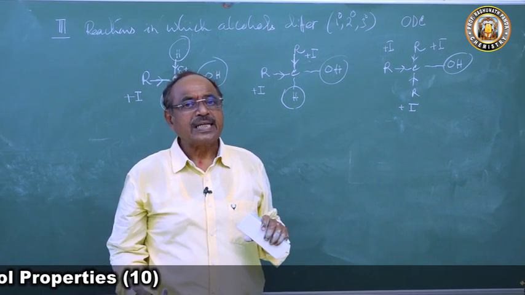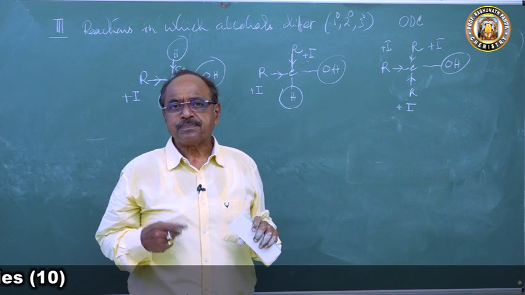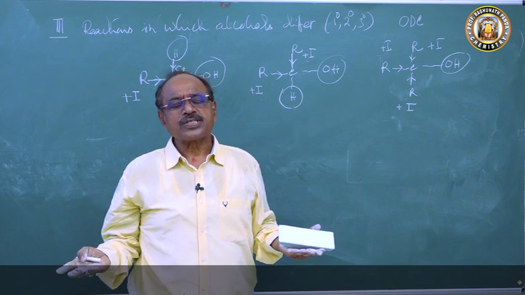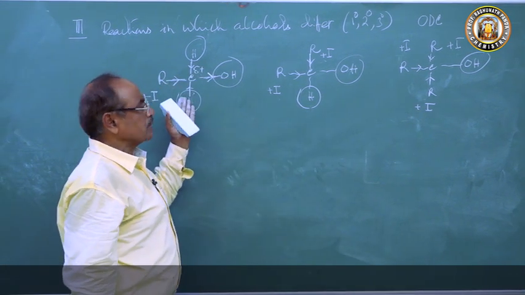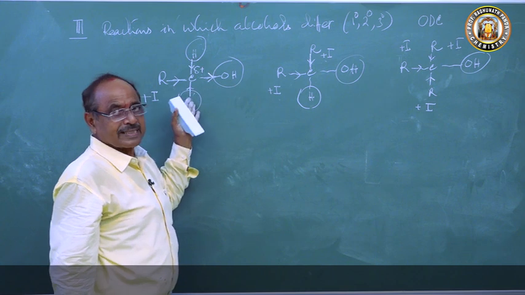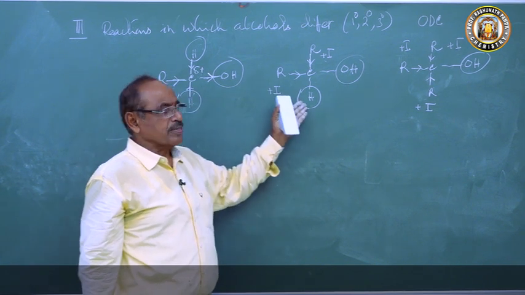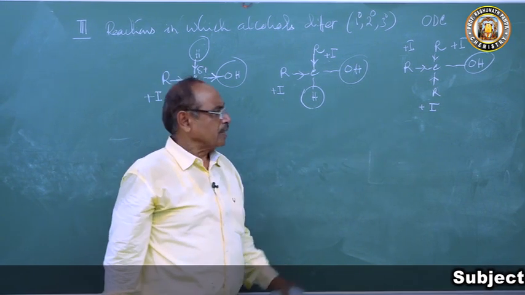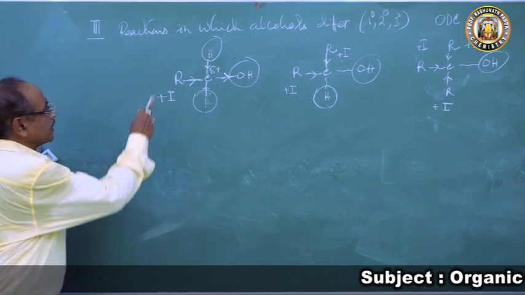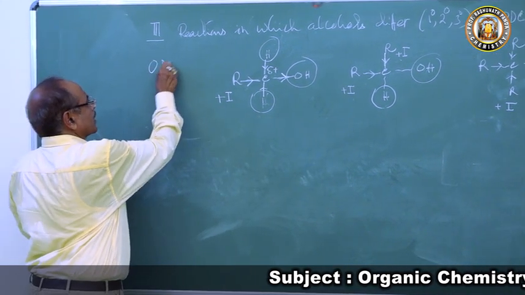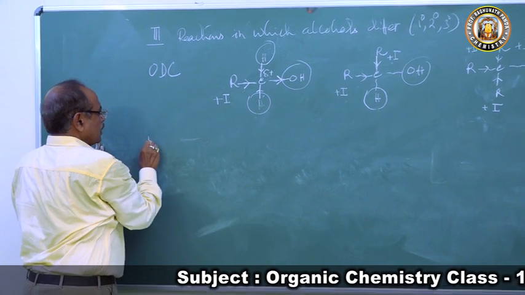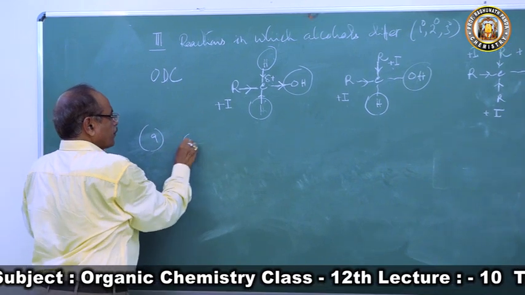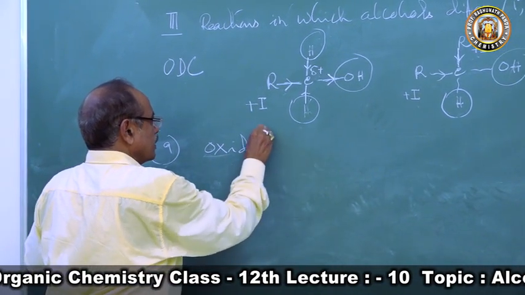Then reaction with chlorine. What is chlorine? An oxidizing agent. It will oxidize whatever can be oxidized. Primary alcohol can be oxidized, because there are two hydrogen atoms. Secondary alcohol can be oxidized, as there is one hydrogen atom. But where there is no hydrogen atom, it cannot be oxidized. So the reactions we have taken are O, D, C. O stands for oxidation.